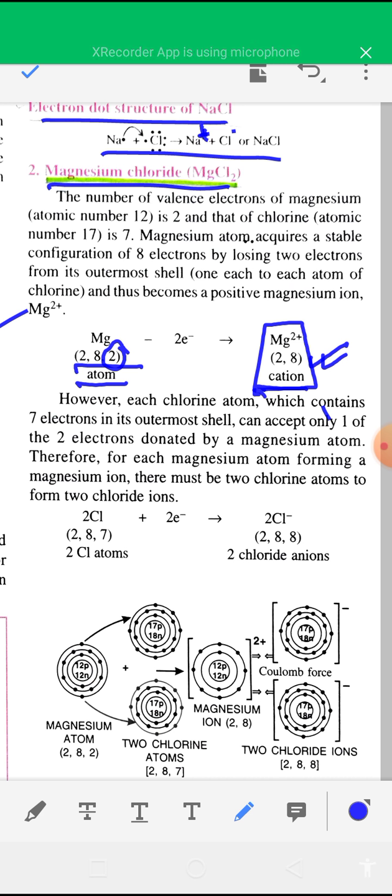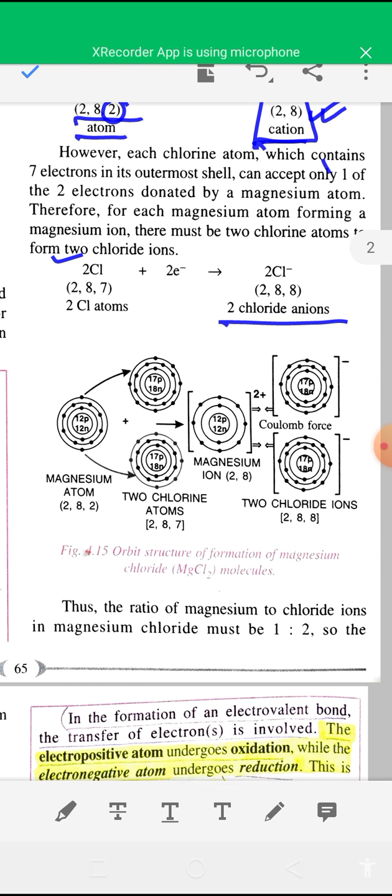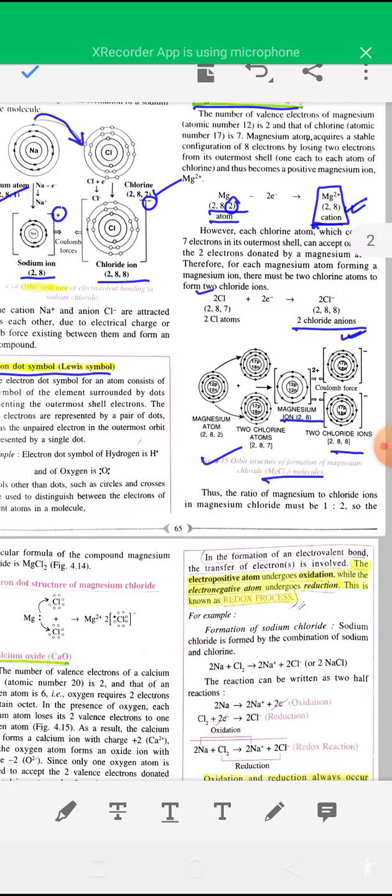1 electron. So magnesium has donated, or transferred, 2 electrons to 2 chlorine atoms. Each chlorine atom accepts 1 electron, so 2 chlorine atoms can accept these 2 electrons. So 2 Cl- ions are formed. One Mg2+ and 2 Cl- ions combine together to give MgCl2. The orbital structure of magnesium chloride is given here. One magnesium transfers 2 electrons to the valence shells of 2 chlorine atoms, and both chlorine atoms are converted into Cl- ions. Both are stable, and magnesium is converted into an Mg2+ ion. So this is the orbital structure.